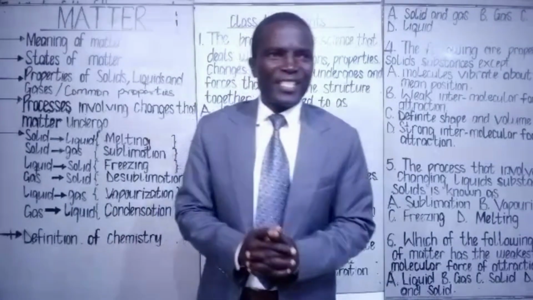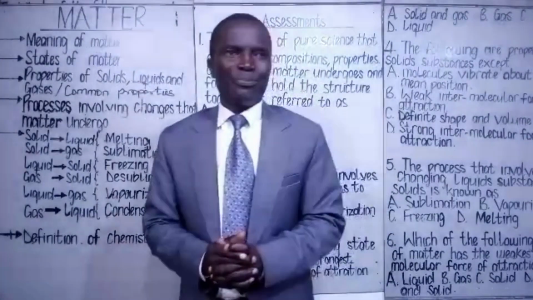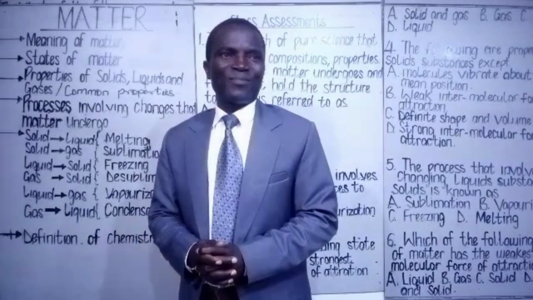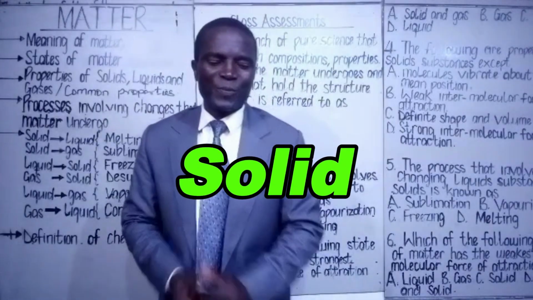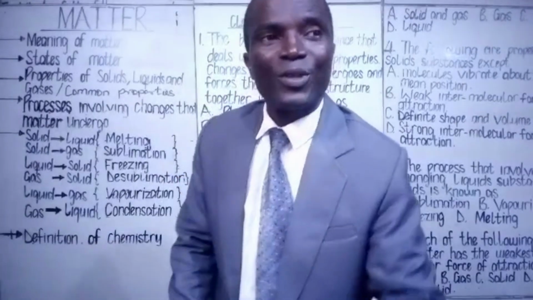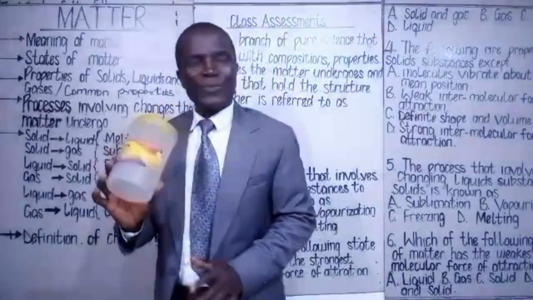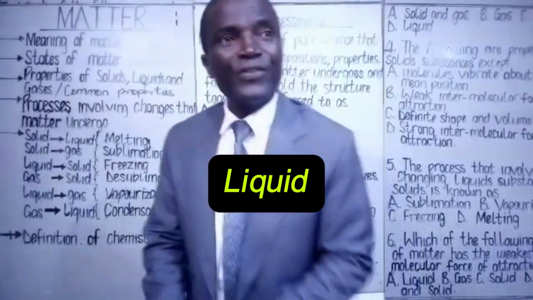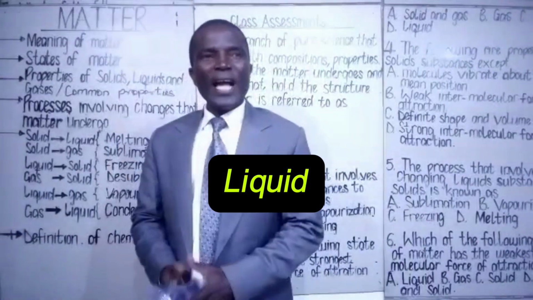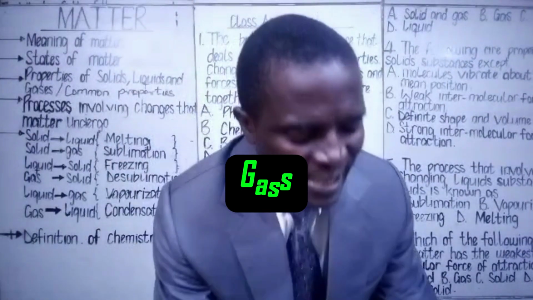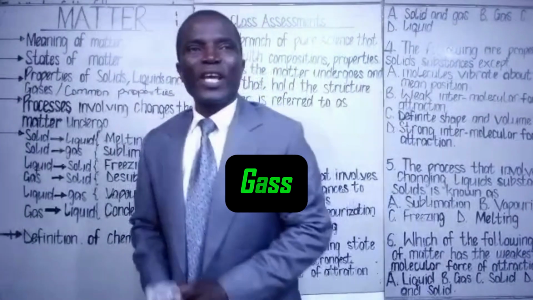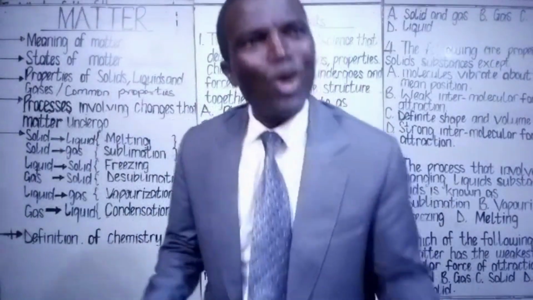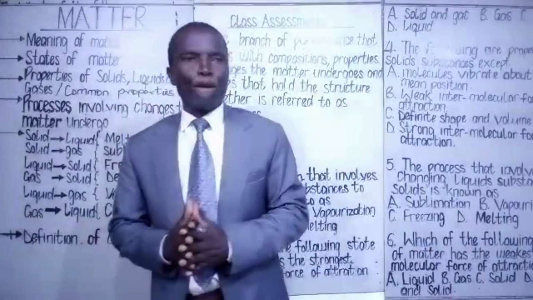Matter exists in three different forms. We have different states of matter. The first one is solid. Then the second one is liquid. While the third one is gas. Now, what do we understand by solid?